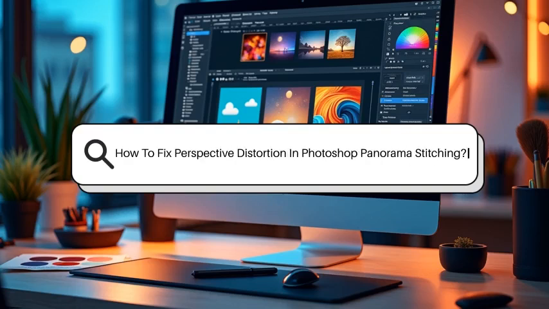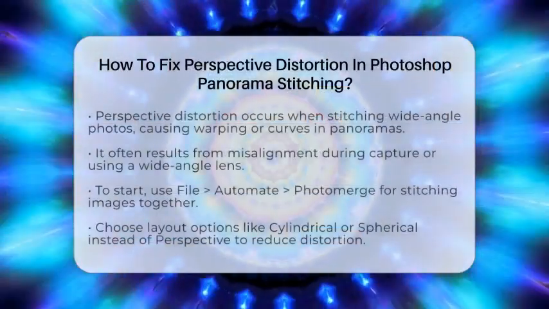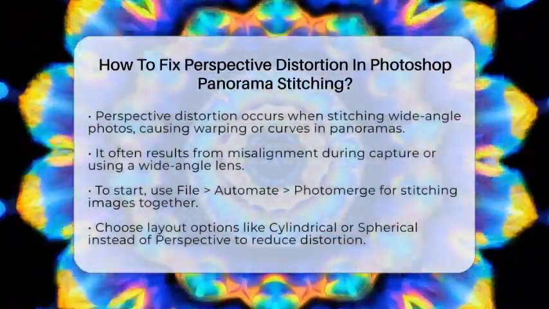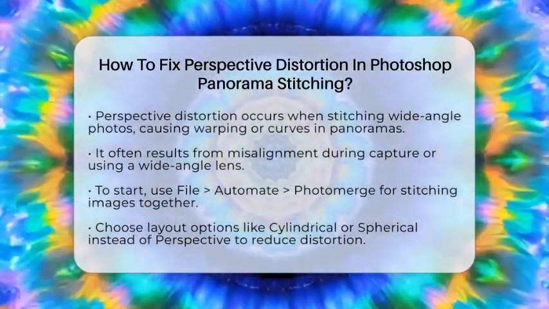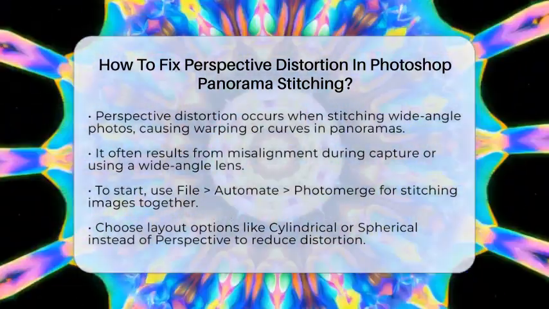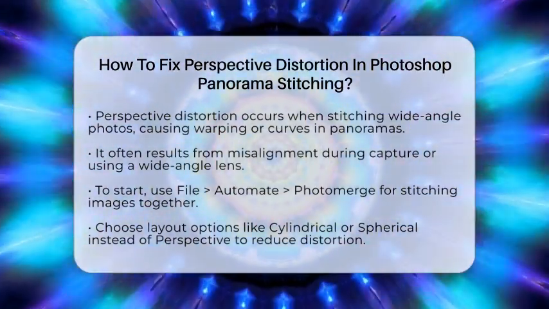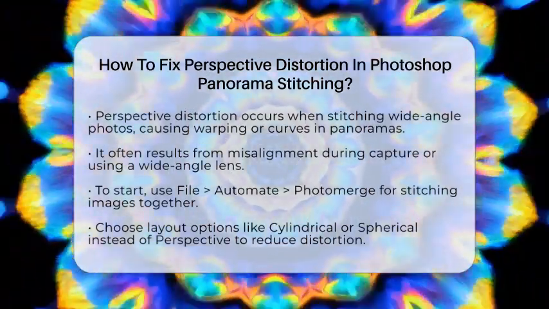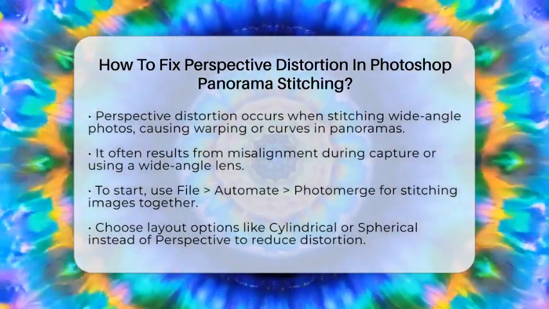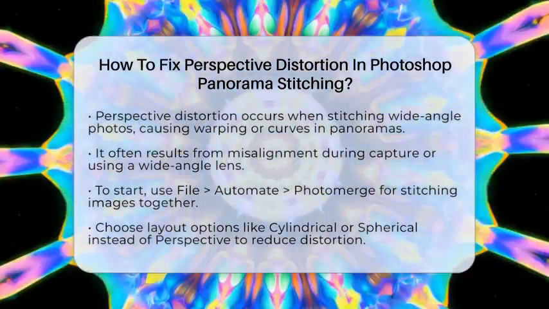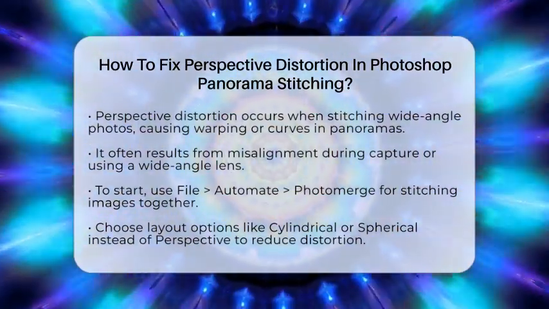How to fix perspective distortion in Photoshop Panorama stitching. Imagine capturing a stunning wide view and ending up with a warped or curved image that doesn't look right. That's what perspective distortion can do to your panoramas. It happens when photos are stitched together but the camera wasn't perfectly aligned or used a wide-angle lens. The good news is, you can fix this in Photoshop with some simple steps.